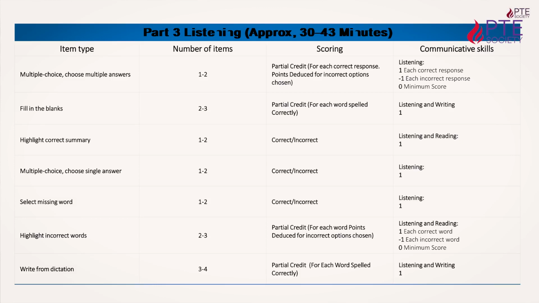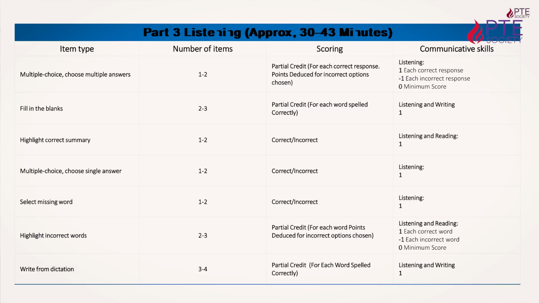Then the next item is filling the blanks, which is the easiest item of this listening part, because they are going to speak the paragraph which you listen to, and they will put one word in the blank and that you have to type there, right? So it's a very easy item. That will be 1 to 2 items, partial marking is there, and 4 to 5 blanks will be there. So you are going to get maximum marks here.